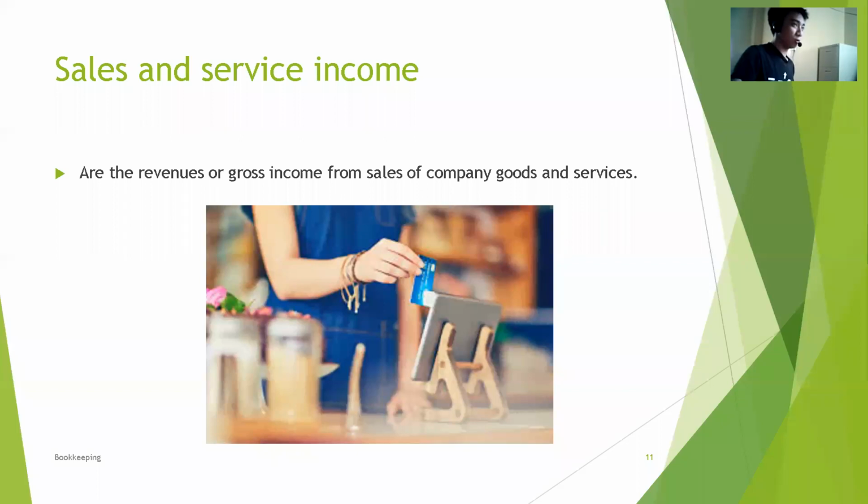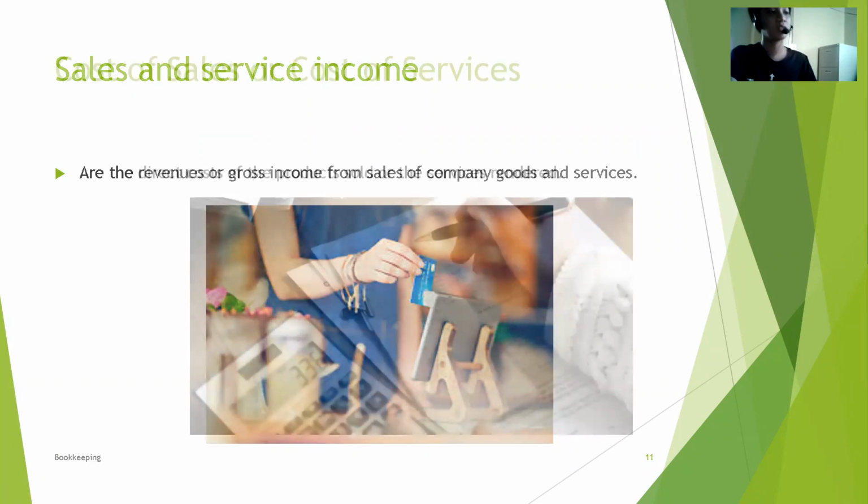So for the continuation of the report of Mr. Chavez, this is the continuation. Sales and service income are the revenues or gross income from sales of company goods and services. So for the sales, it is the action of selling something. For the service income, it is income earned by providing technical consulting or other professional service as part of their trade. Next.